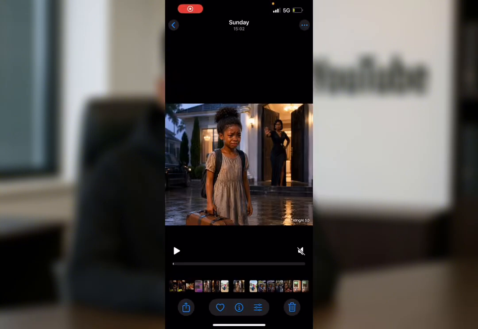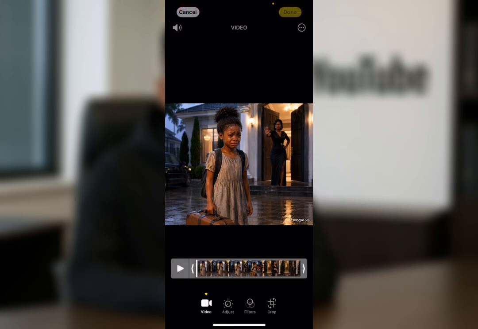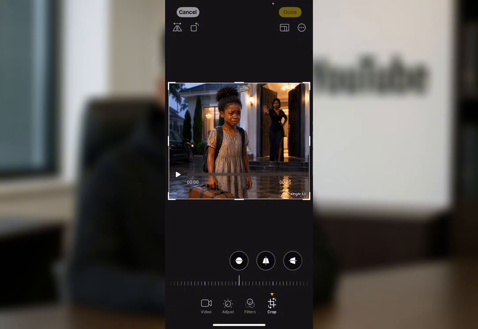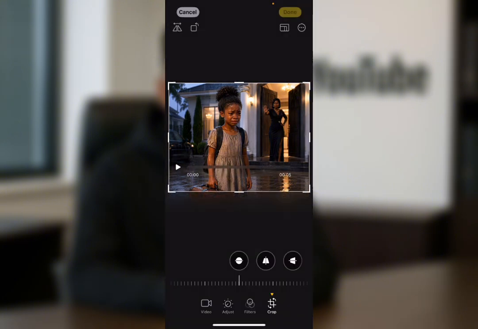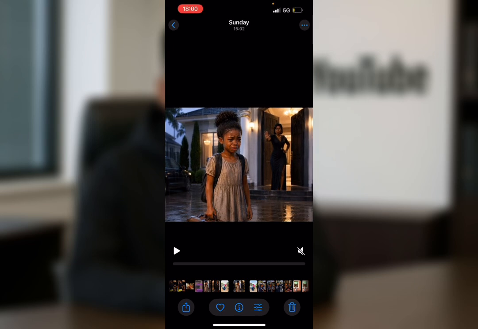So this is how to actually remove the watermark, right? This is for people that have watched this video to this point. Because you're on the free version, your video is most likely going to have a watermark. This is how you're going to remove it. Normally on your Photos app, which is where the video is going to be saved, you then click on the edit icon, click on crop, and just simply crop out the watermark. It's literally that easy. That way, you still have your video animated and there is no watermark.